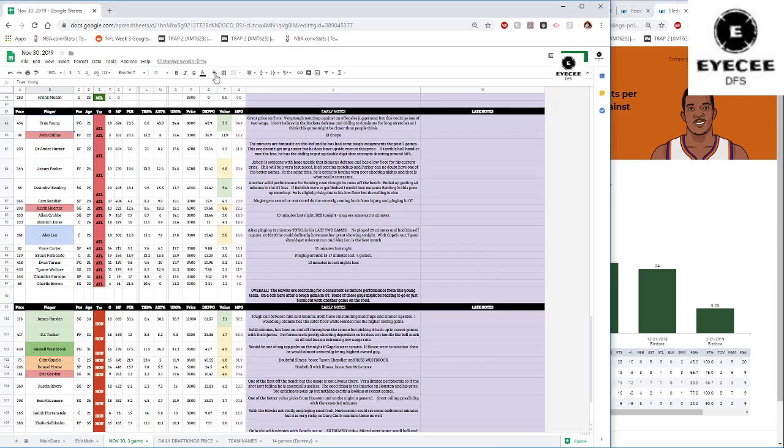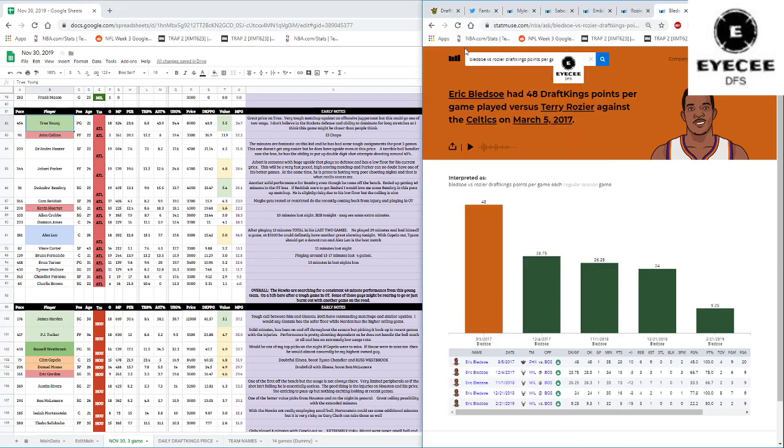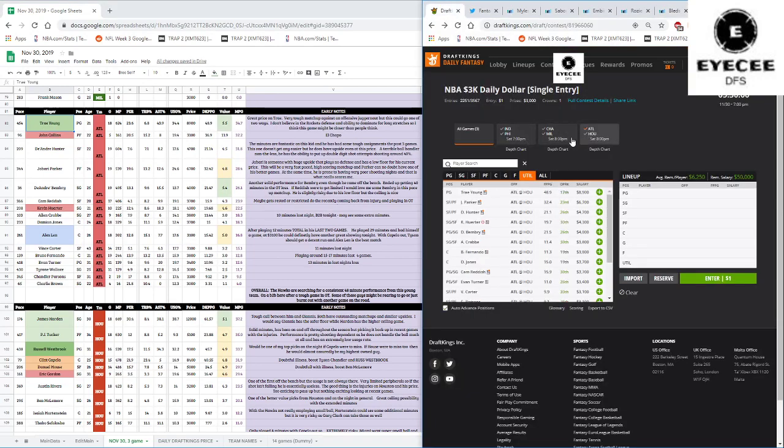The last game of the slate, which should be the fastest paced game of the night, is the Hawks versus the Rockets. And the Hawks, look, Trae Young is of course in play. I love the price at 8,900. They're dropping the price now. They started raising his price, and I didn't agree with that.